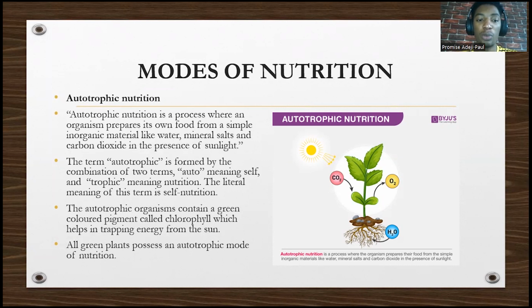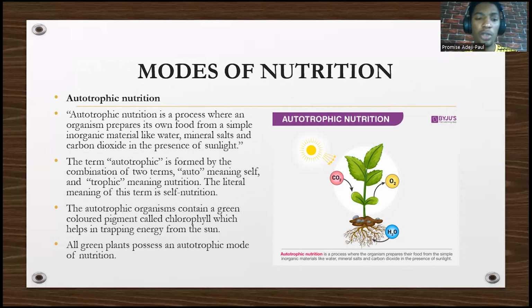So the term autotrophic is formed from two words, which are what? Auto, which means self, and trophic, which means nutrition. So from the word, we know that autotrophic is when the organism provides its own food using inorganic materials like water, mineral salts, and CO2 in the presence of sunlight. So it literally means self-nutrition.